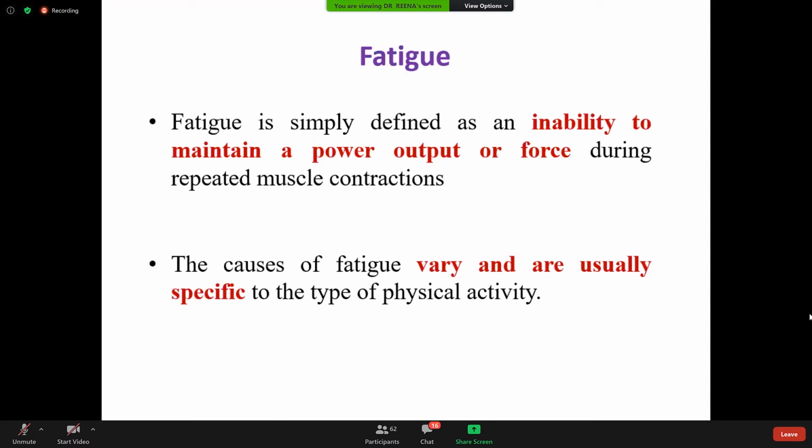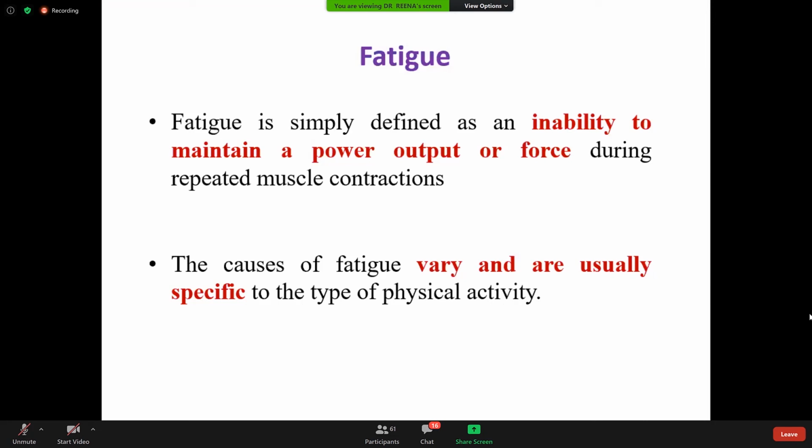So if there will be no neurotransmitter, initially what happens? More and more muscle is stimulated, and more and more neurotransmitter is released. But there is no gap between the production and release of the neurotransmitter. Only release can occur, but new neurotransmitter cannot be produced. Then what happens? A time is reached when all the neurotransmitter will finish. There will be exhaustion, decreased neurotransmitter, and at that time, of course, fatigue will develop.